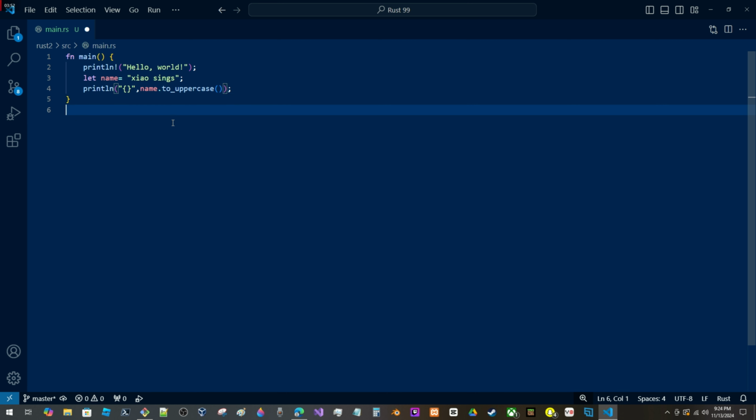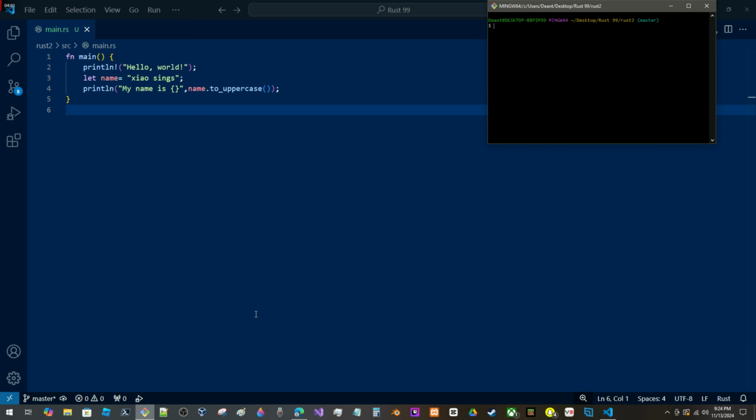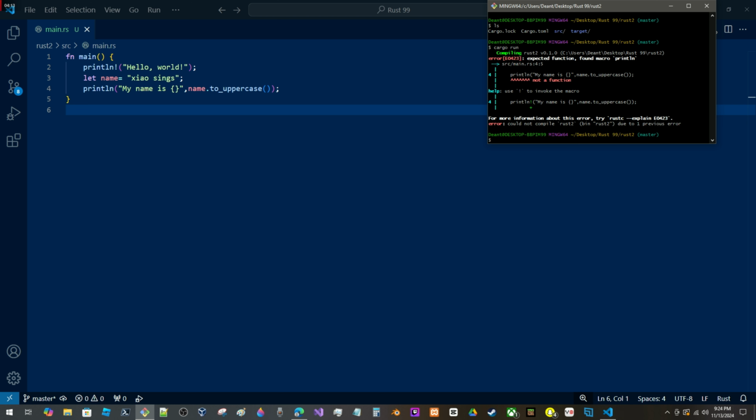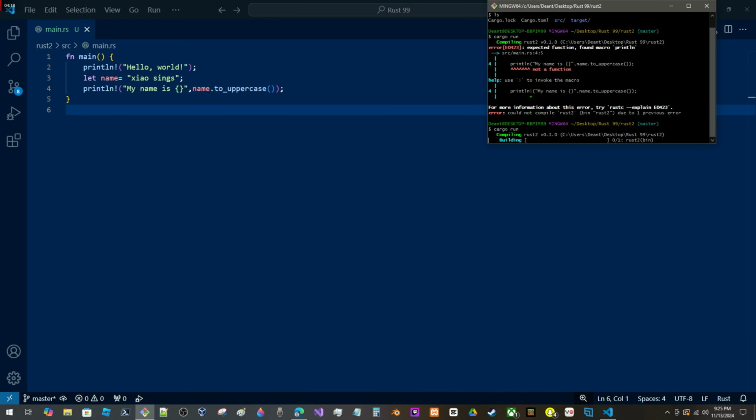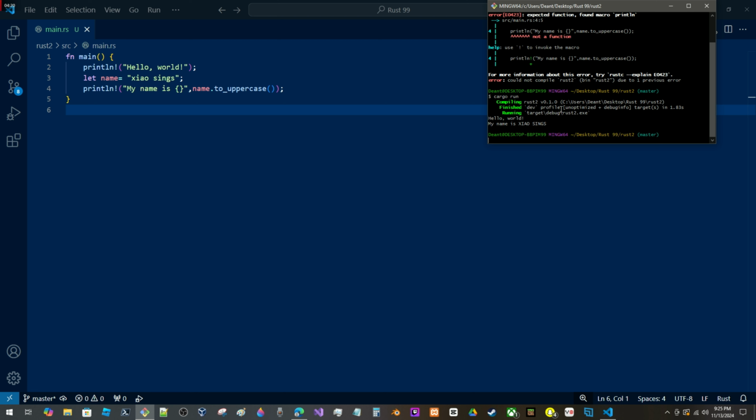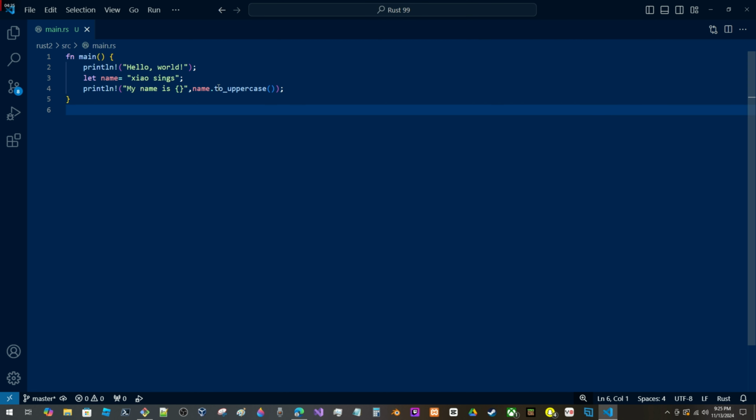And to print this to the console, for some reason, you actually have to have a string in quotation marks, and within that string you have opening and closing curly brackets, and then you can print the variable by adding a comma after the string that you're trying to print. And for some reason I got an error here. I think it's because I missed the exclamation point. So you always got to make sure you have that. I always forget to add that because I type so quick sometimes. But yeah,